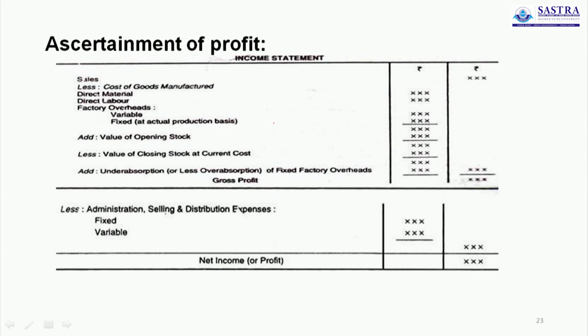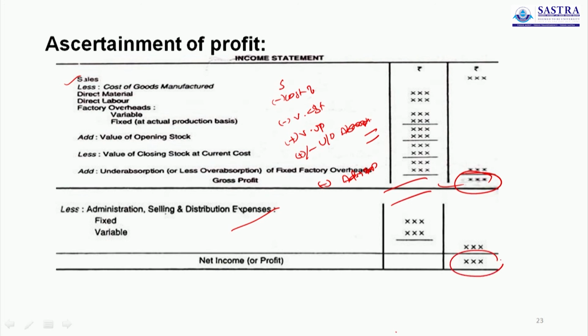So here we start with sales, less cost of production, less value of closing stock, add value of opening stock, add or less under or over absorption, then finally you will get gross profit, then deduct administrative expenses, so finally you will get the profit.